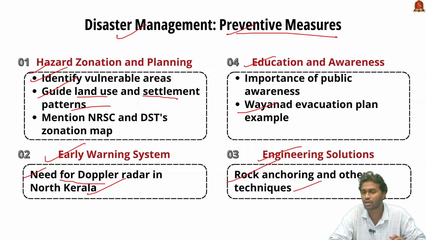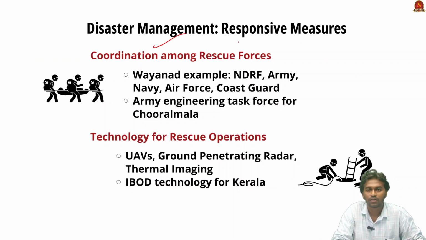For example, bolting the rock in the wrong areas will prevent the sudden falling of rock. Now we are going to see what responsive measures or rescue measures can be taken during a landslide. The first one is coordinated effort among the rescue forces.